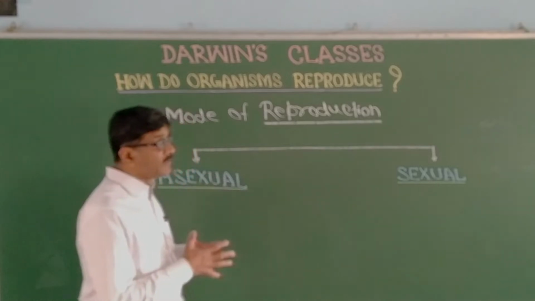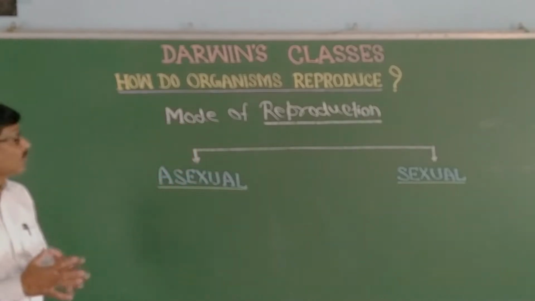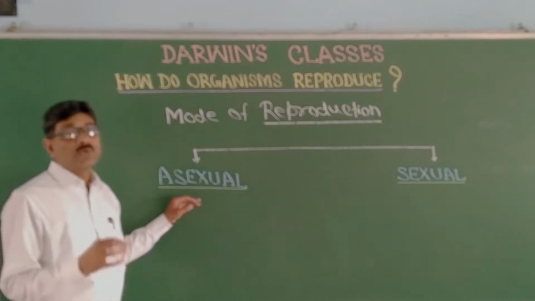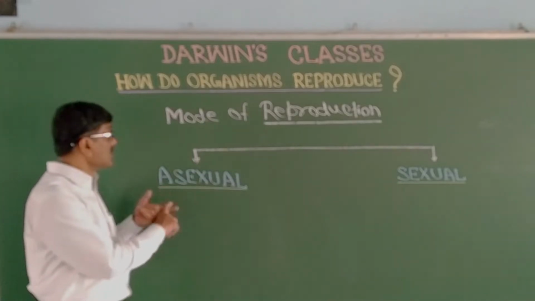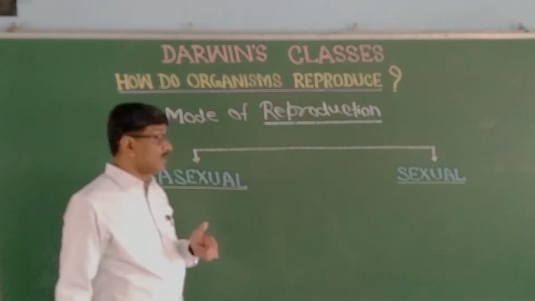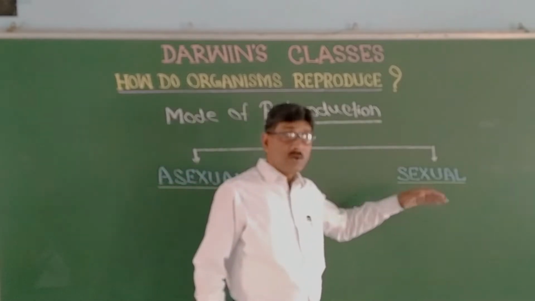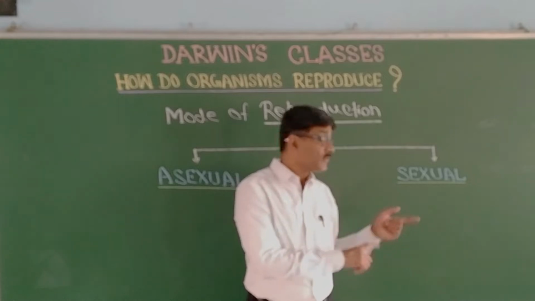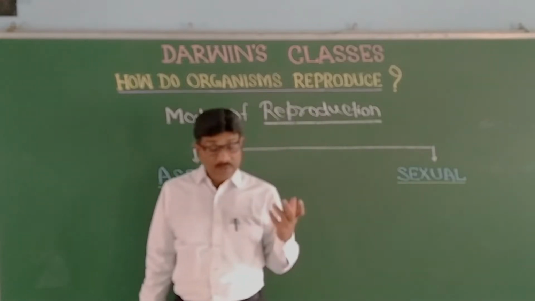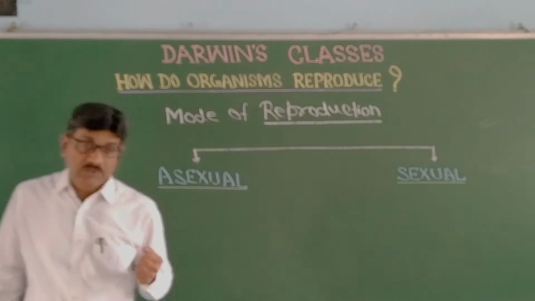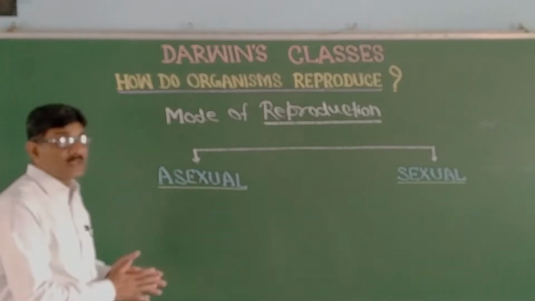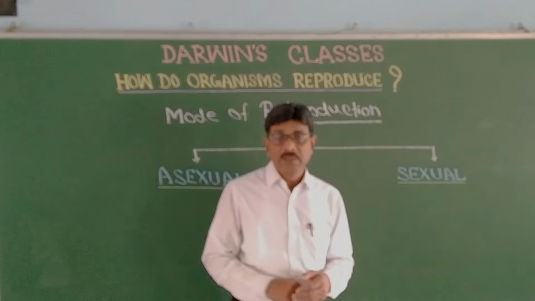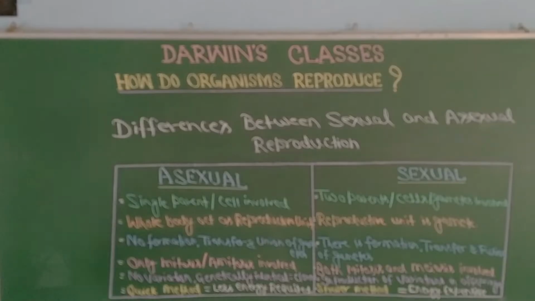So during an adverse situation, what will happen? For organisms that are alike and similar, the chances of survival will be lesser. But here, as the organisms are of different types, the chances of survival are much more in the case of sexual reproduction. So let us sum up the differences between sexual and asexual reproduction in writing.